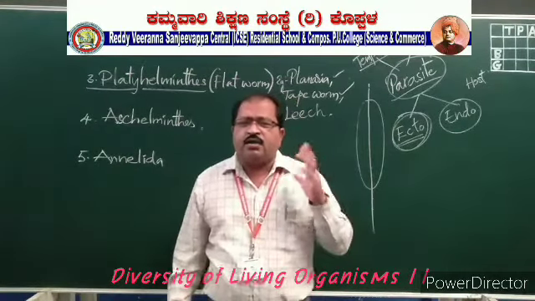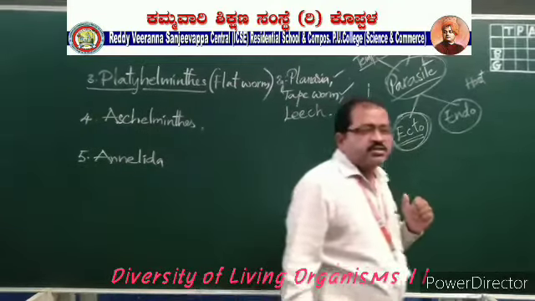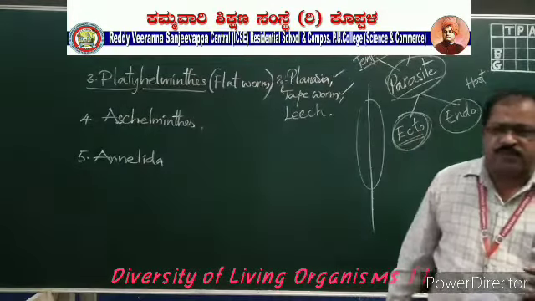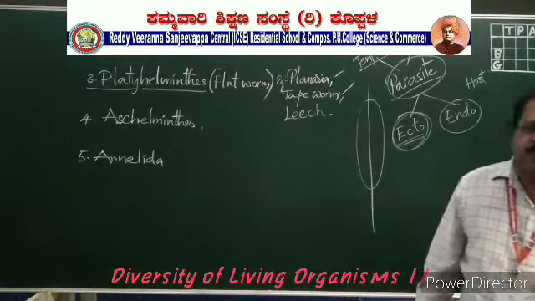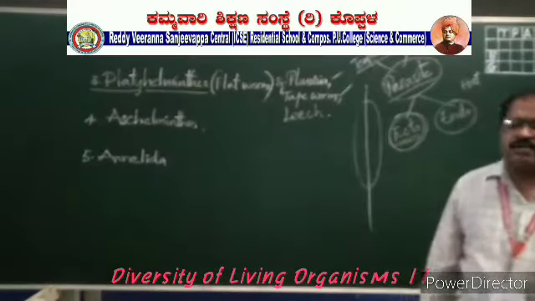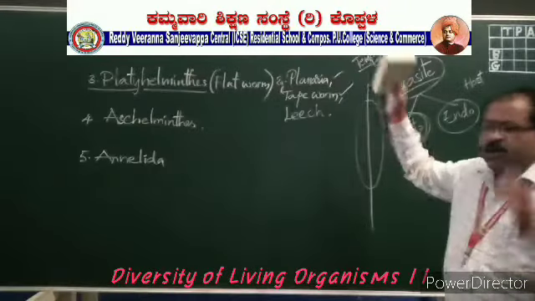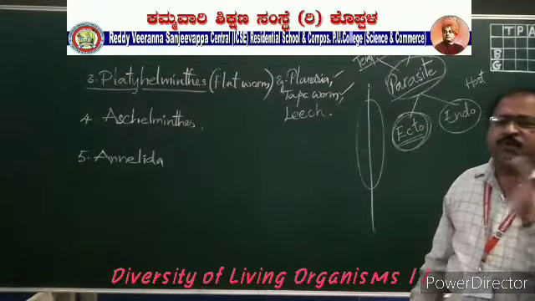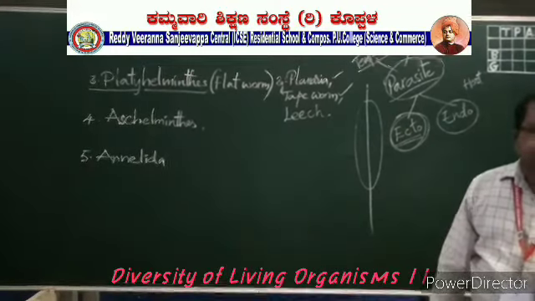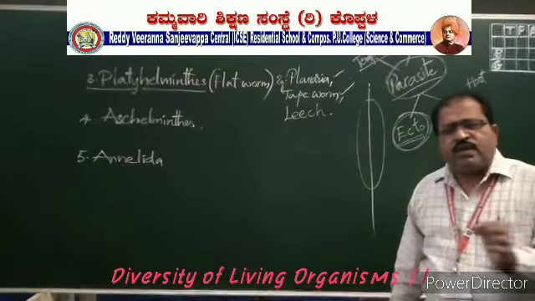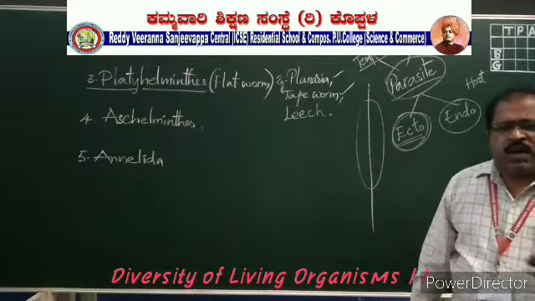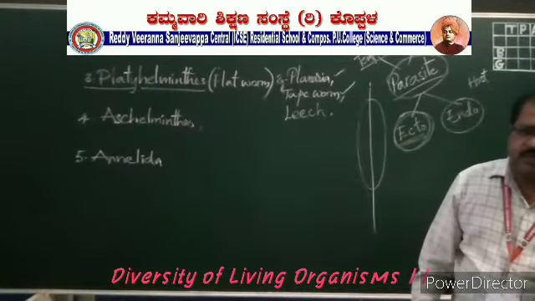In this way, there are different types of parasites: ectoparasite, endoparasite, temporary parasite, as well as permanent parasite. Reproduction is always sexual, and external fertilization will take place.